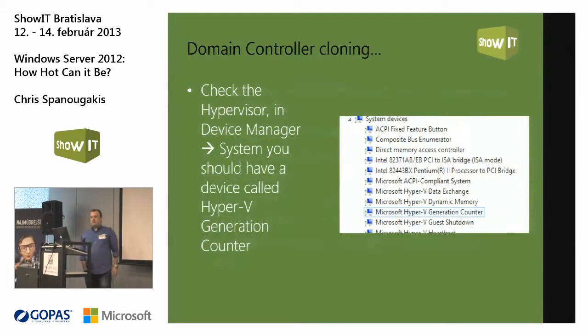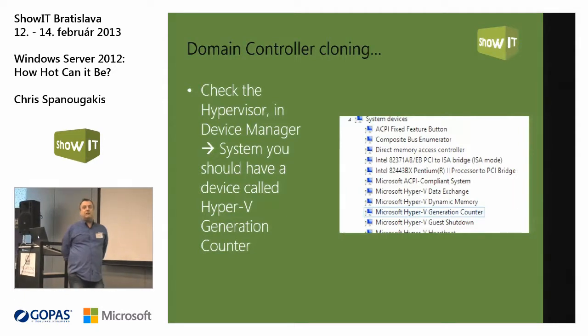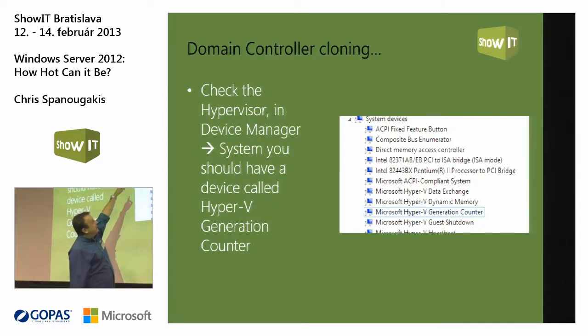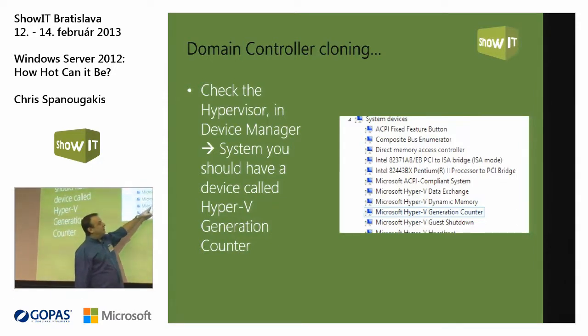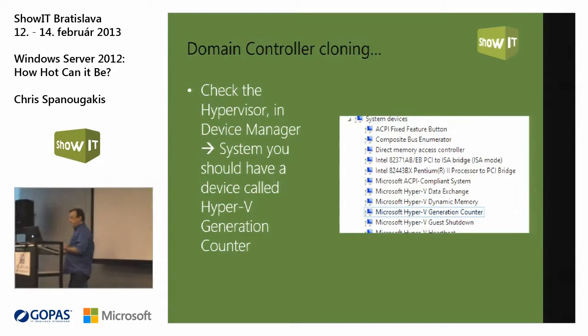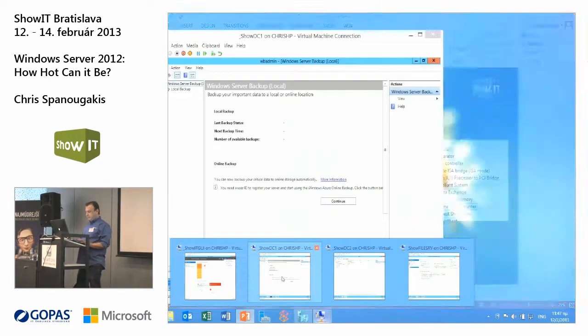And this is the procedure. The first thing you have to do is go to your domain controller, even if it's a virtual machine, and check Device Manager, System Devices, for this thing here.